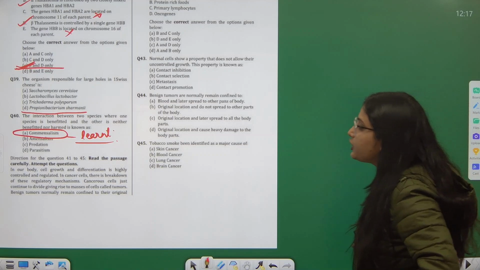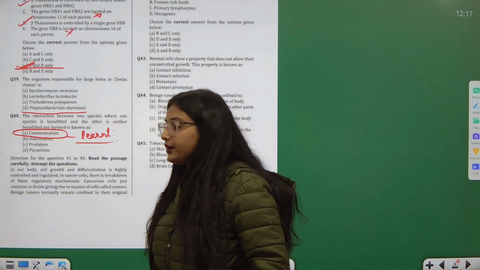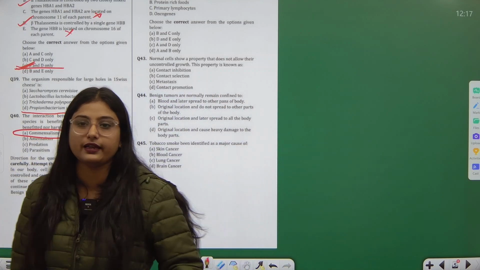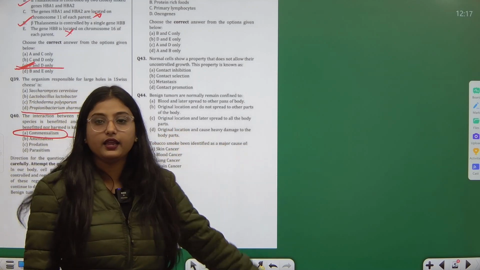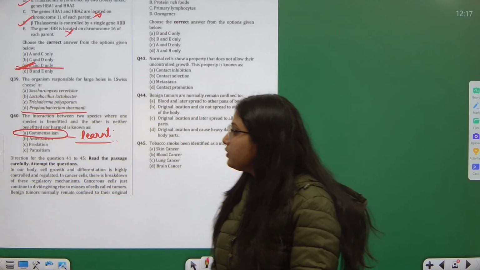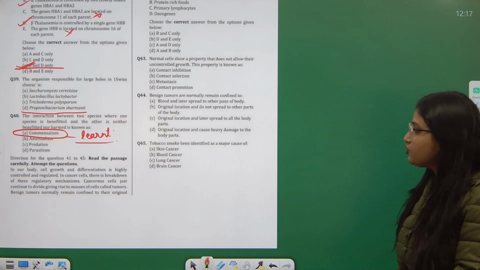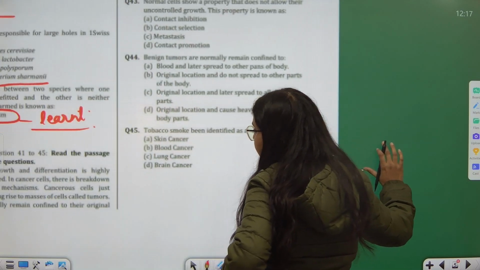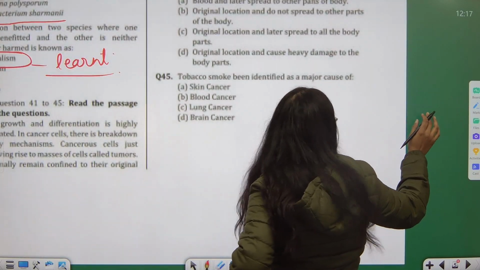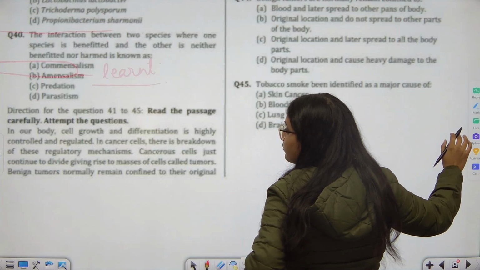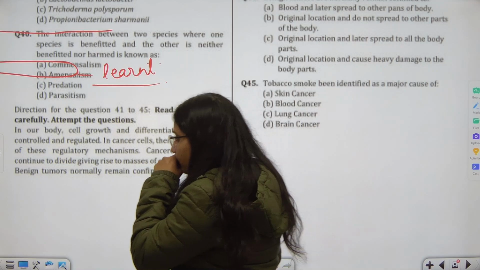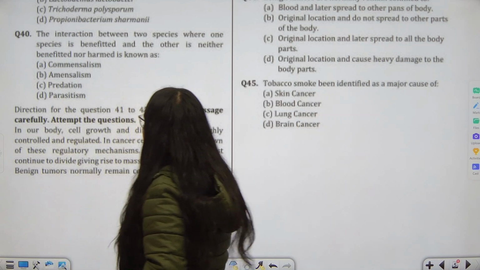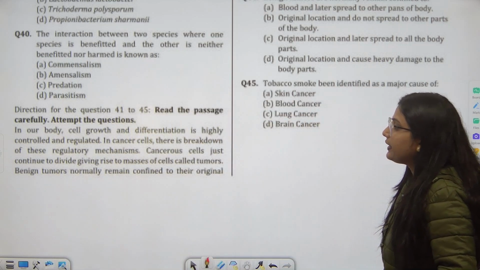Next, directions for questions number 41 to 45. We have finished this type of questions. I think we are only left with 10 case study based questions now. So let's quickly read the passage carefully and then we'll attempt the questions as per it. I hope it's visible to you guys. Read the passage carefully and attempt the questions.